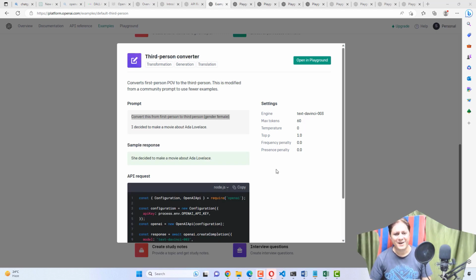So this is the example of third person converter. If you see, this comes under three categories: transformation, generation, and translation. Whatever prompt you are writing here, it is mentioned to convert this from first person to third person. Gender should be female.